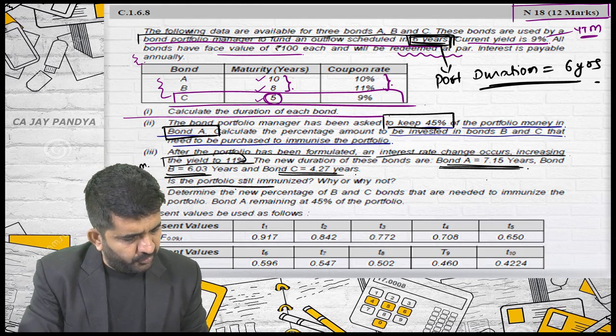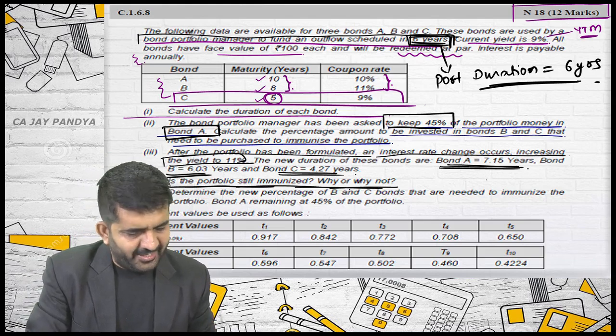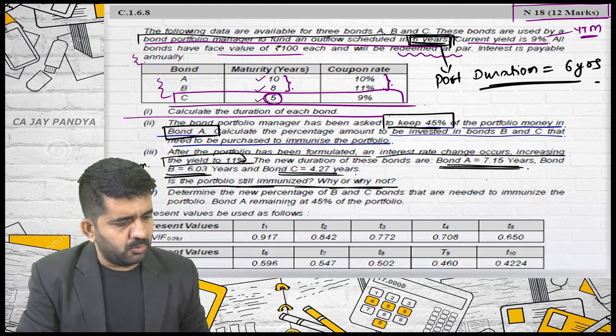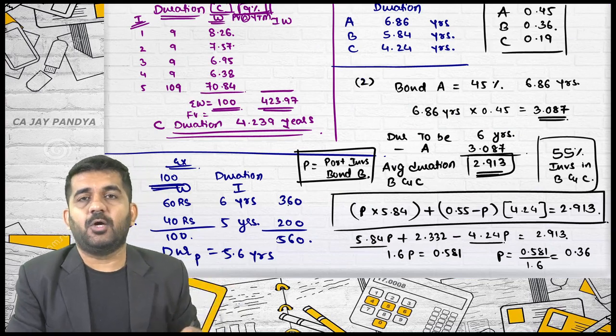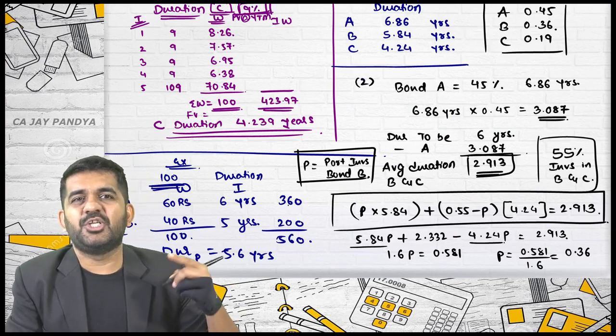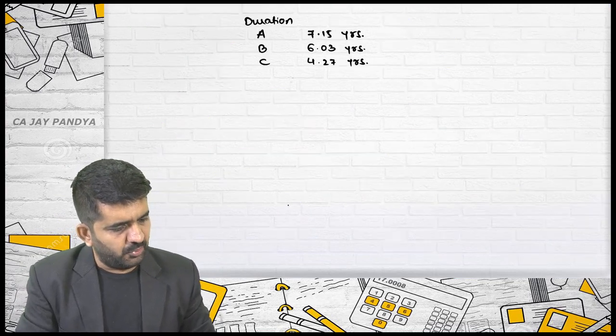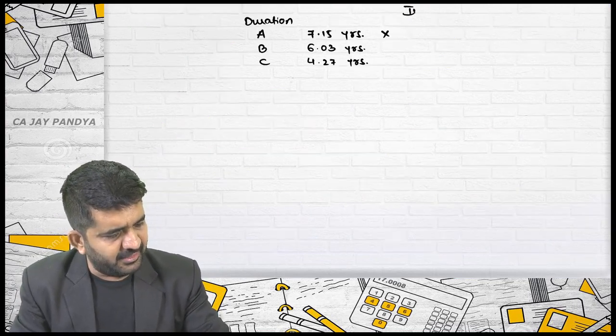Is the portfolio still immunized? Why or why not? I just need to find out the average duration. So, what is the investment in A, B and C?